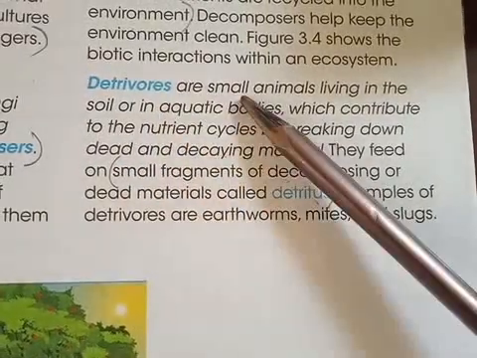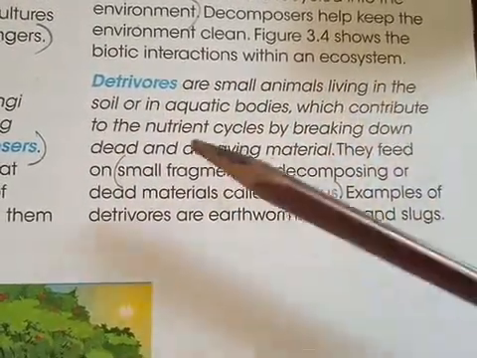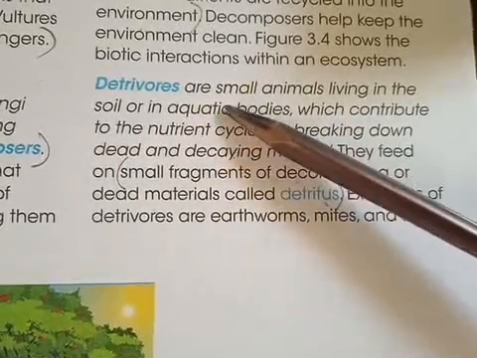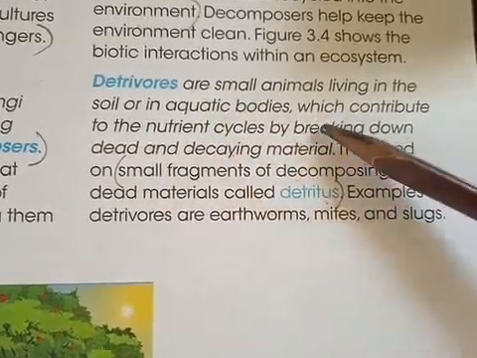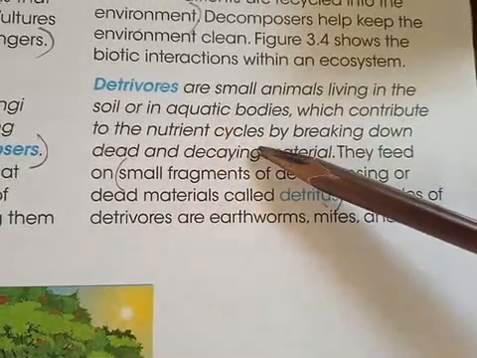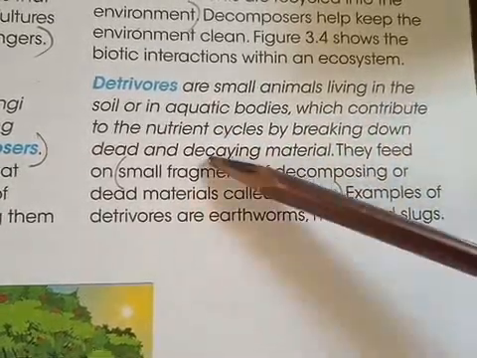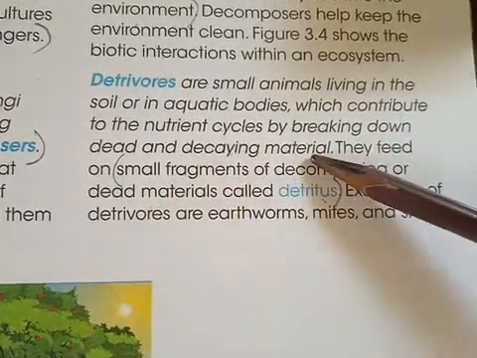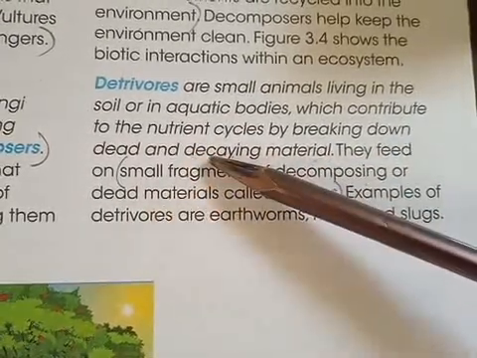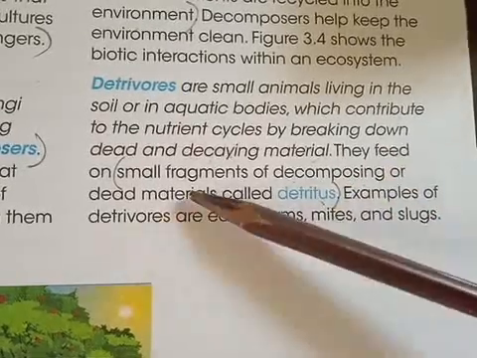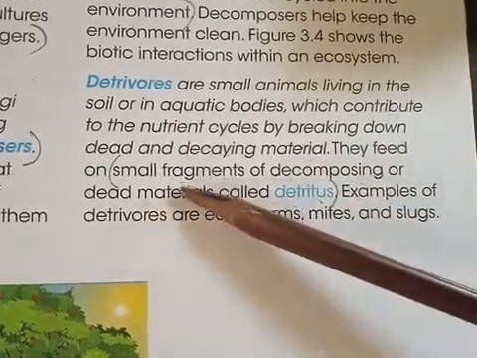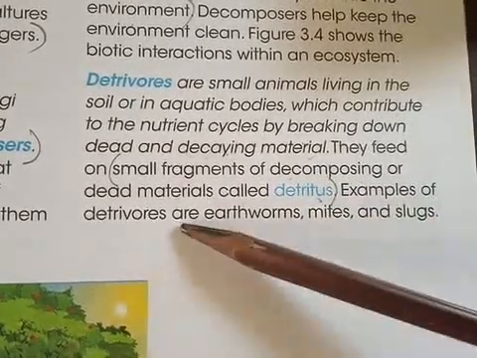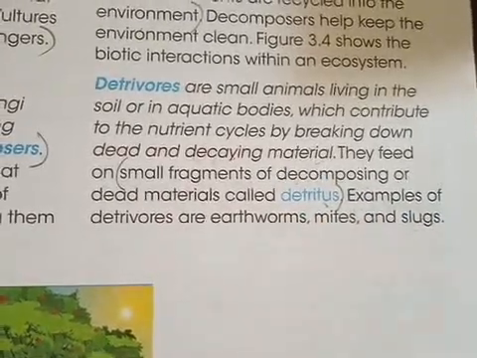What are detritivores? Detritivores are small animals living in the soil and in aquatic bodies. Aquatic bodies means like lake, pond, etc. They contribute to the nutrient cycle. That means they help in the nutrient cycle by breaking down dead and decaying matter. They feed on small fragments of decomposing or dead material called detritus. Examples of detritivores are earthworm, mites, and slug.